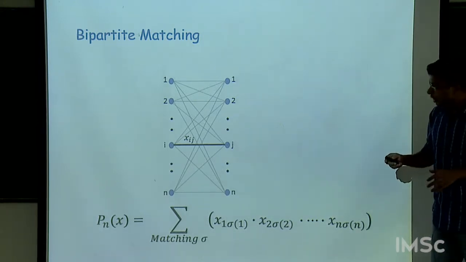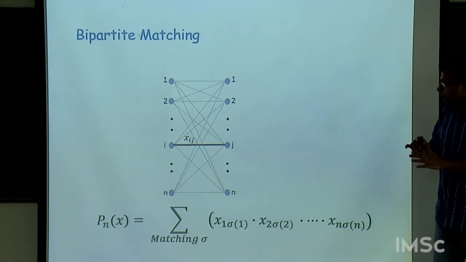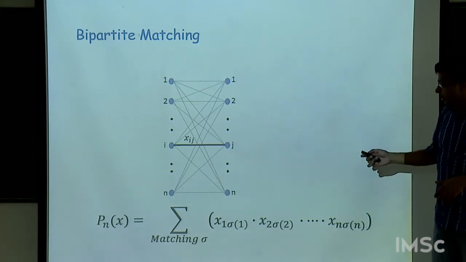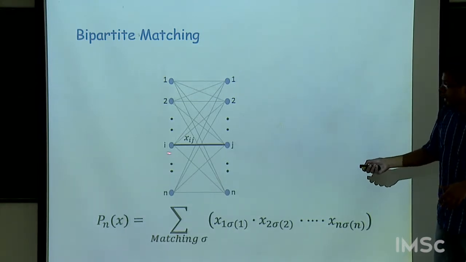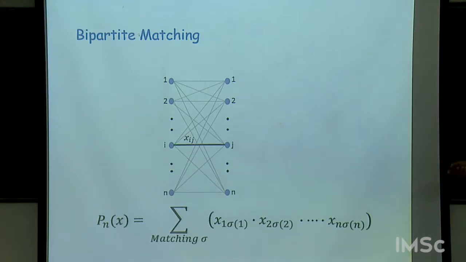So, again, like the previous thing, you first look at the complete bipartite graph with n vertices on the left and n vertices on the right. Label the edge joining i and j by a variable xij, and now define a polynomial where each monomial corresponds to a matching in the graph, and it corresponds to a matching in the natural way. It is just the product of the variables on the edges in the matching.